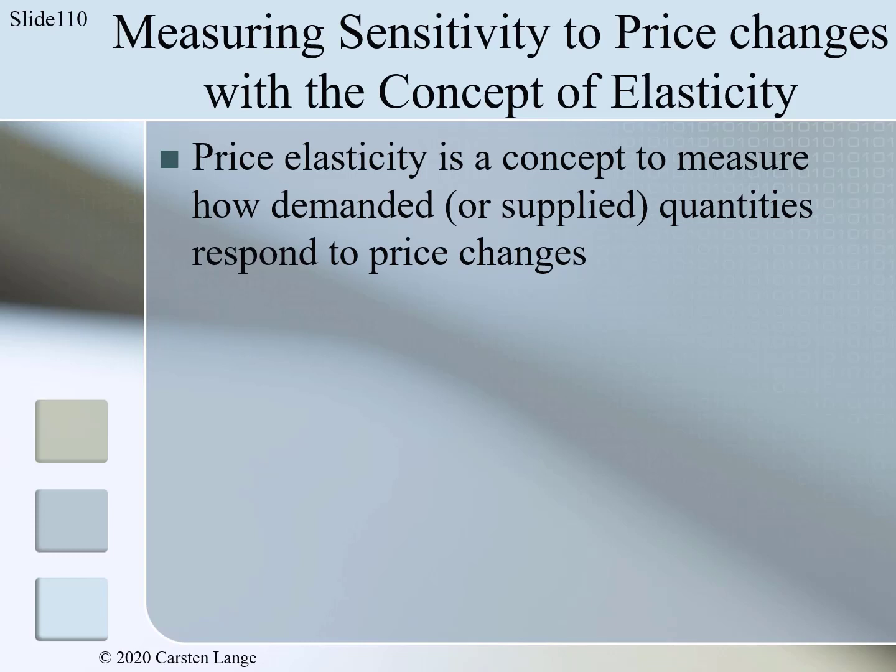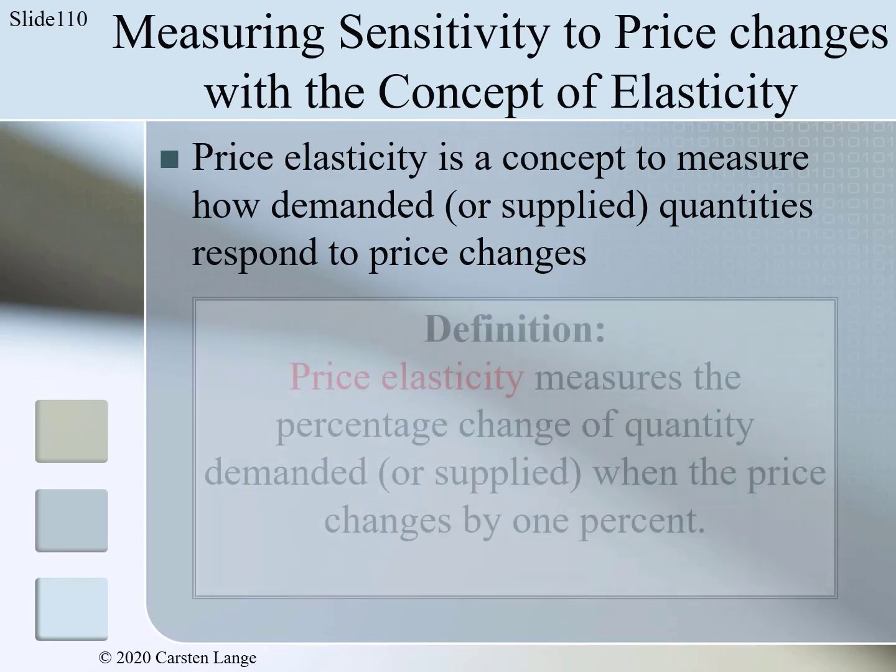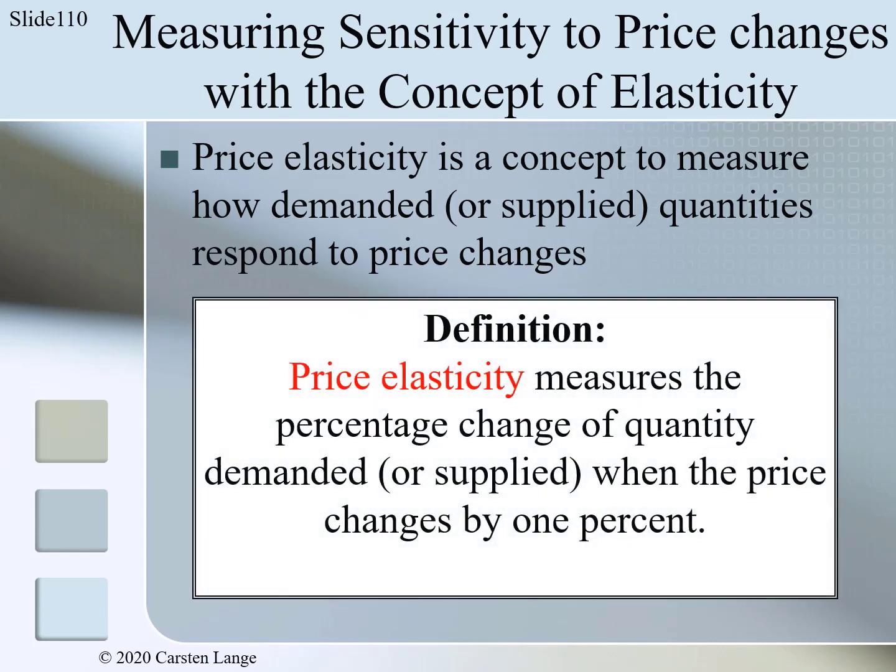Economists measure the price sensitivity of demand or the price sensitivity of supply with the concept of elasticity. Economists define price elasticity as follows. Price elasticity measures the percentage change of quantity demanded when the price changes by 1%.